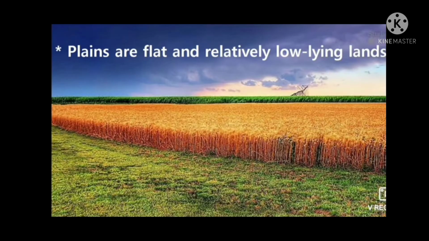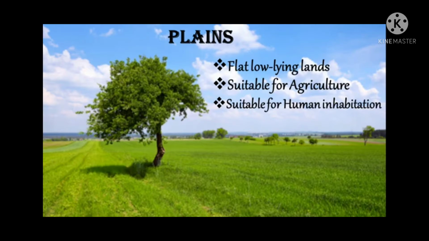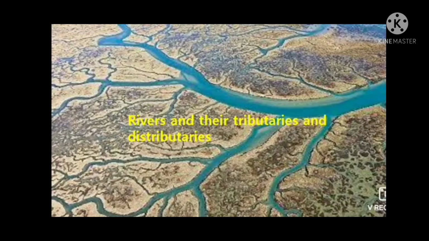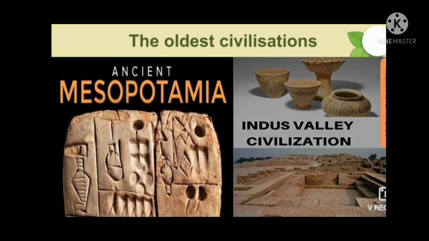Next, plains. Plains are flat and relatively low-lying lands. Plains are usually less than 200 meters above sea level. Sometimes they may be rolling or undulating. Most plains are formed by rivers and their tributaries and distributaries. These plains are used extensively for agriculture due to the availability of water and fertile soil. They are most suitable for human inhabitation. Hence, they are the highly populated regions of the world.